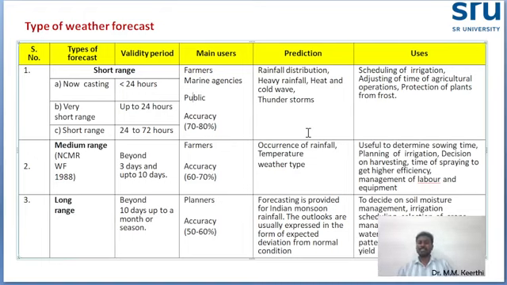So, based on this long range forecasting, the planners can decide what type of crops, what type of variety, what type of soil moisture conservation, and what type of irrigation, everything they can choose. So this is the types of weather forecasting.